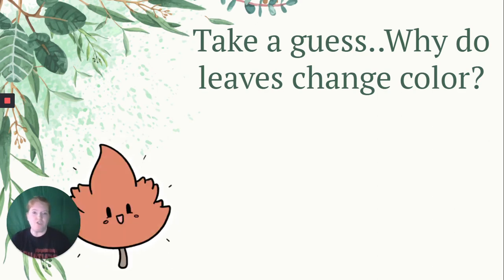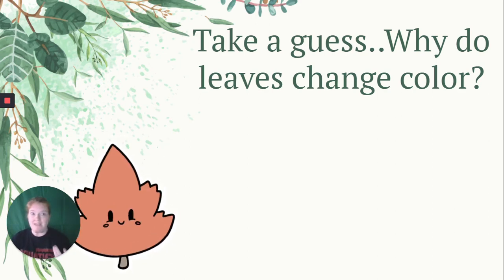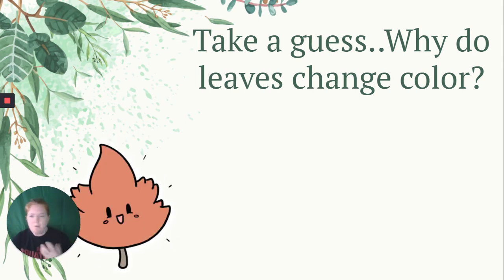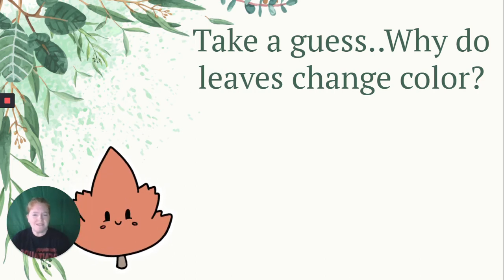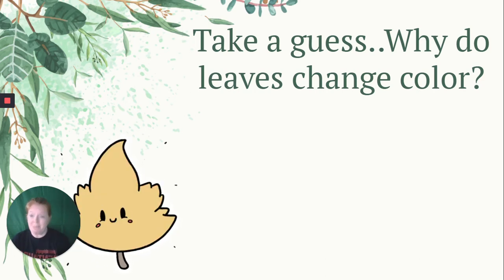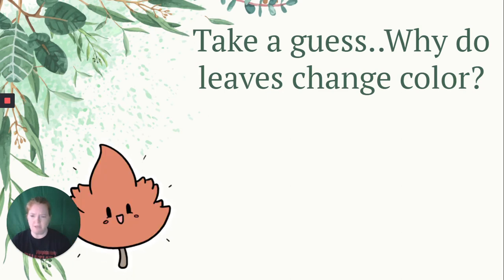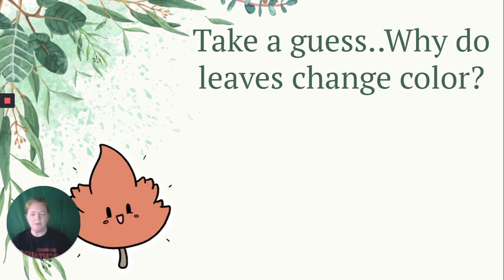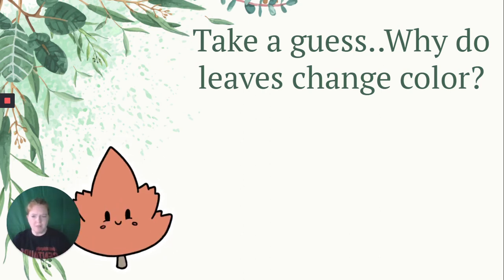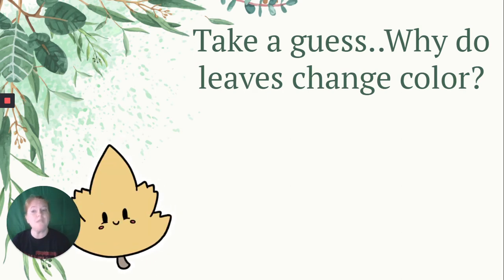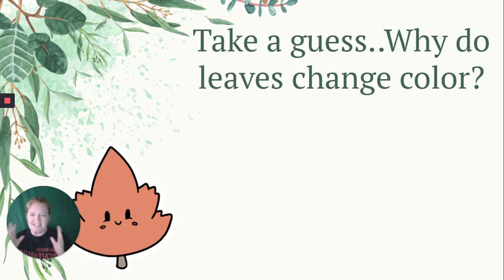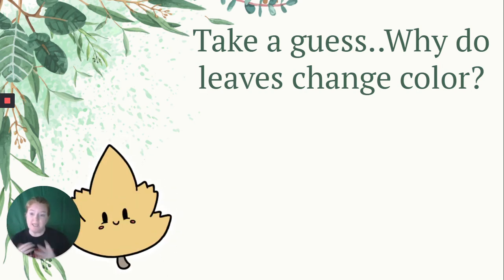Why do leaves change color? So in the fall, we start to see these amazing colors, reds and yellows and oranges and almost purpley colors in some. Well, why is that? Well, chlorophyll, remember, is a pigment, but it's not the only pigment. Inside a plant cell, there are lots of other pigments, and different kinds of plants have different kinds of pigments. But here's the reason. There's so much chlorophyll that it blocks out the other pigments so we can't see them.